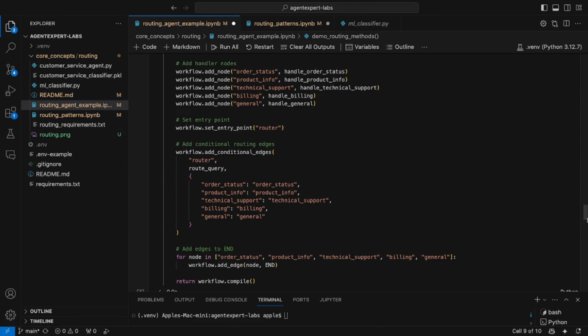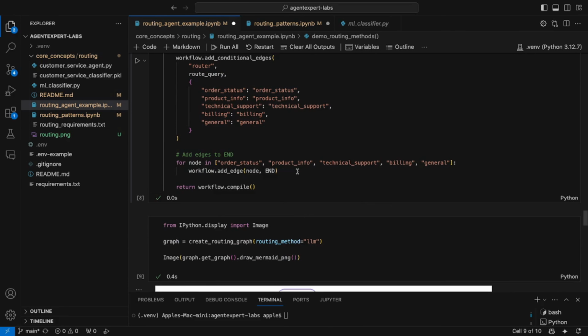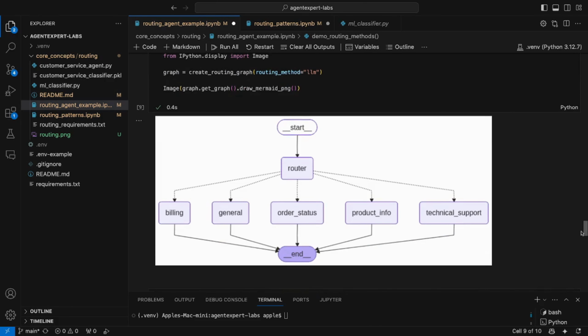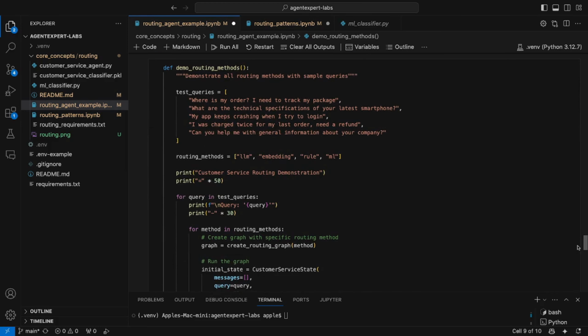That's it. So we add all the nodes, and we simply compile the workflow. I have shown you the visualization of how that particular graph looks. Now let's run this once again.